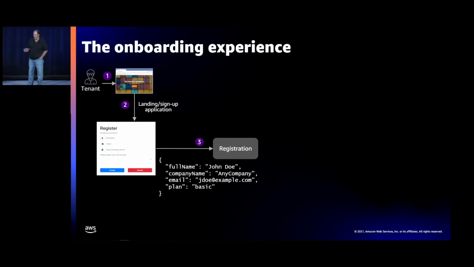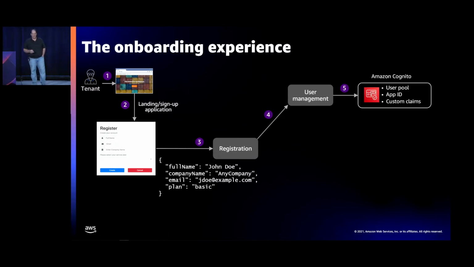And then the simple parts of that are the ones we've kind of already talked about. I need to go get a user created, so it goes out to the user management service, and it says, hey, what am I going to need to create this new user in the system? Well, I'm going to create a separate user pool for each tenant. There's always some discussion of whether you could use one user pool, and there's lots of guidance we give on when you might use a separate user pool versus one user pool. In this particular example, we're using a user pool per tenant. In our serverless one, we have an entirely different approach to the user pools just to show variety. The app ID is needed as part of the onboarding authentication experience. And then custom claims.